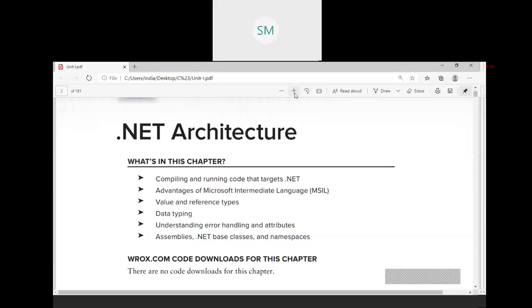Okay, so namespace will contain a collection of classes, and each class in turn will contain attributes and methods. Along with that, we'll be having indexes, properties, etc.